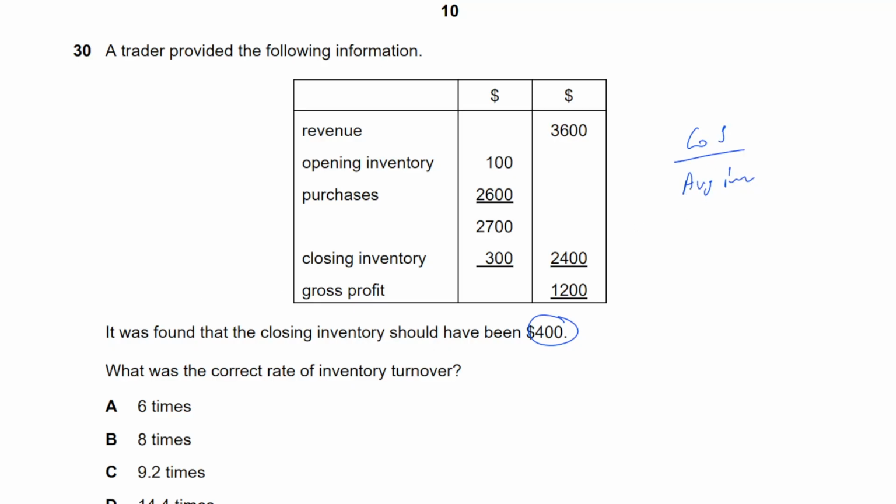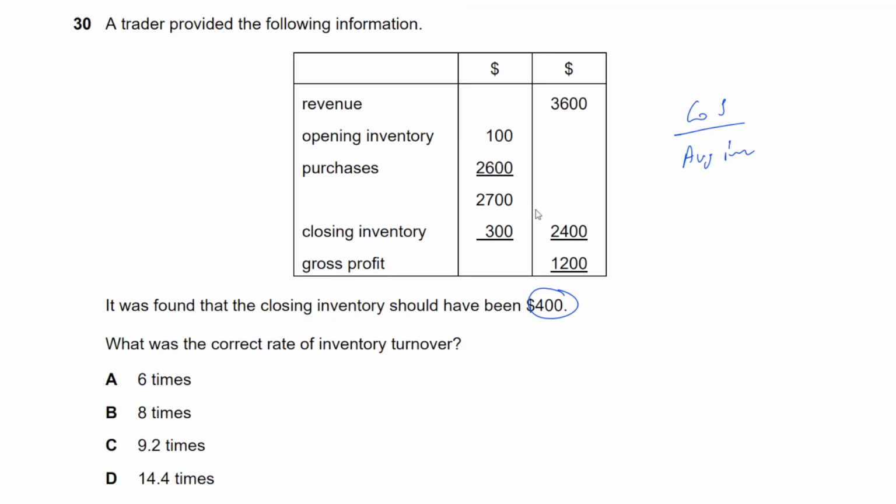Okay, so cost of sales is going to be, let's calculate, opening inventory of 100, right? Plus purchases of 2,600 minus 400. Opening inventory plus purchases minus 400.